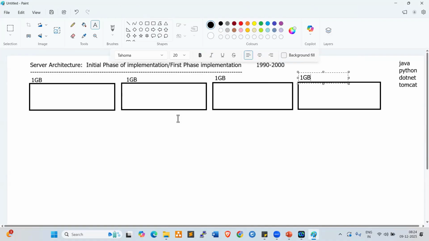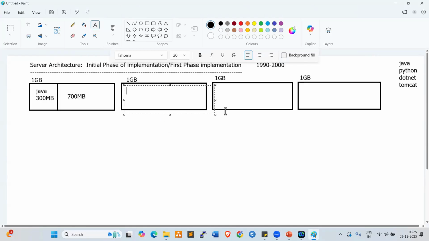These are all 1 GB servers, right? So for example, these are the four servers, four applications we have. Project teams used to configure four servers for the four applications. Here, for example, they configured Java. Java occupied, for example, 300 MB, so the remaining 700 MB will be wasted, right? This space will be wasted.